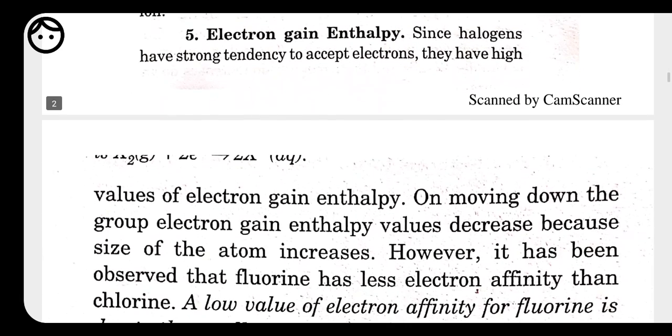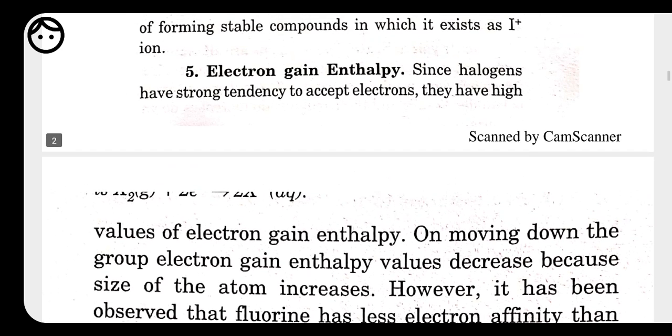Next we have electron gain enthalpy. Halogens have one electron less than the nearest noble gas configuration, therefore they have a strong tendency to accept an additional electron. Hence halogens have large negative electron gain enthalpy. As we move down a group, the electron gain enthalpy becomes less and less negative as the size of the halogen increases. It means the electron gain enthalpy of fluorine is less negative than that of chlorine.